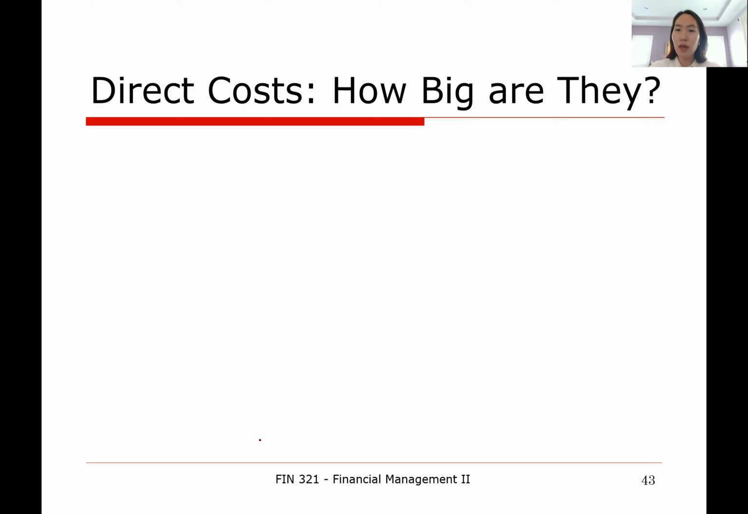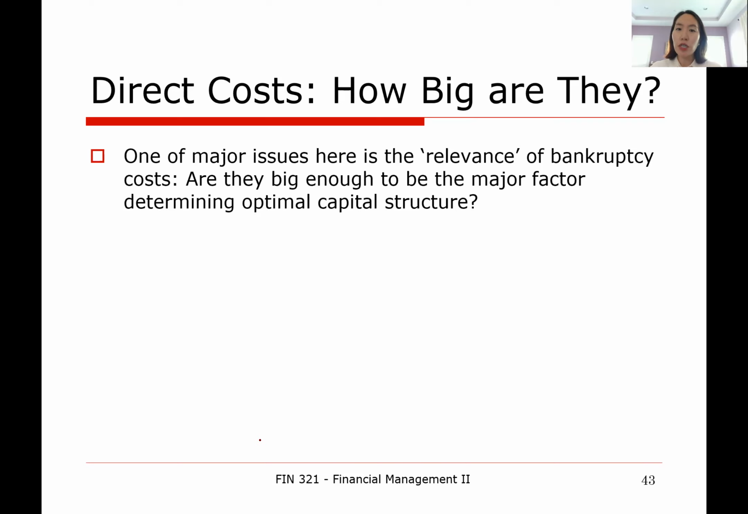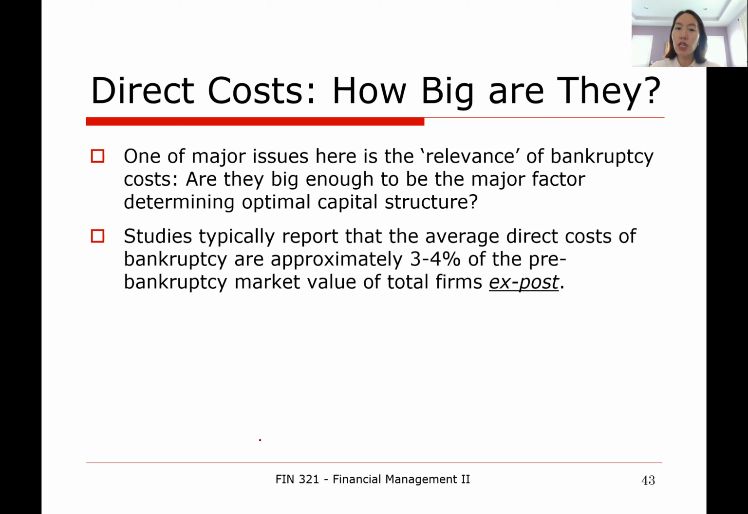The relevance of the direct cost of financial distress. One of the major issues here is the relevance of bankruptcy costs. Are they big enough to be the major factor determining optimal capital structure? In other words, are the direct costs of bankruptcy big enough to be an offsetting factor to the tax benefits of using debt? So people did some research, and most studies have a consensus.